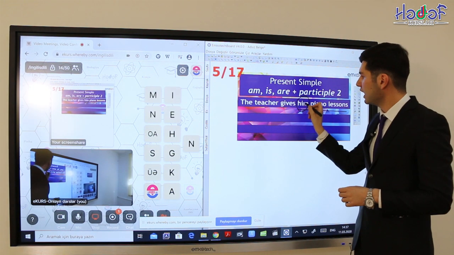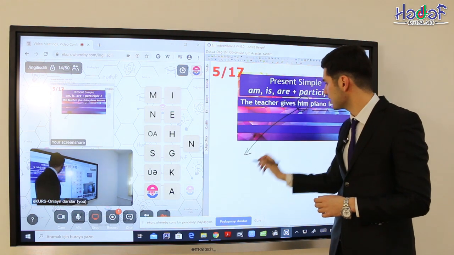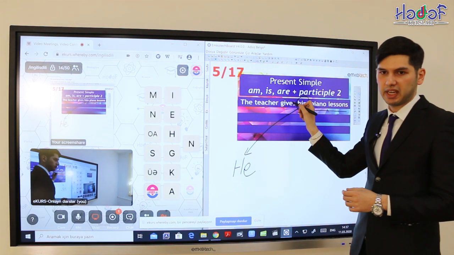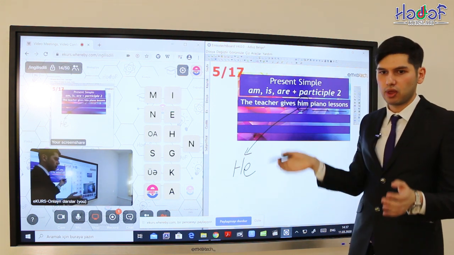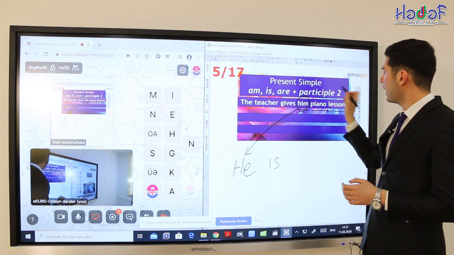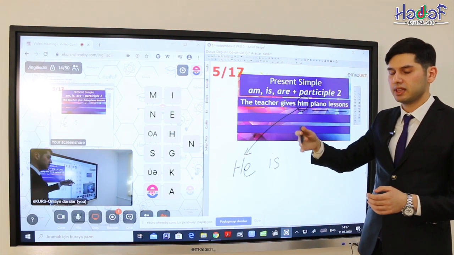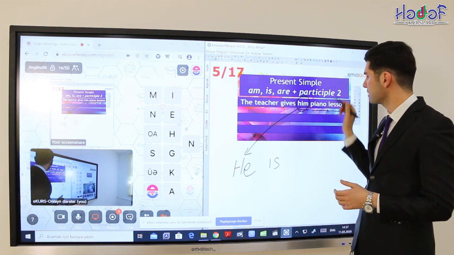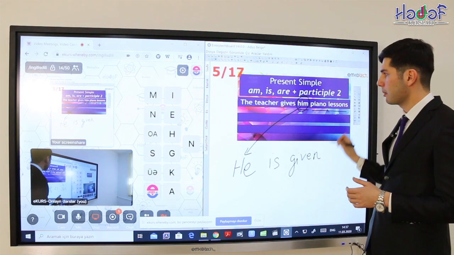Okay, for example, if him is the object, we can change him into the subject of the passive voice. Of course, it should be he. After, because of gives in present simple, we use an auxiliary verb of present simple, am, is, or are. And we know that after he, we use the auxiliary verb is. After, participle 2, we have the verb gives. And we know that give, gave, given. Given is the third form of the verb to give. So, the participle 2 form is given. He is given piano lessons by the teacher.